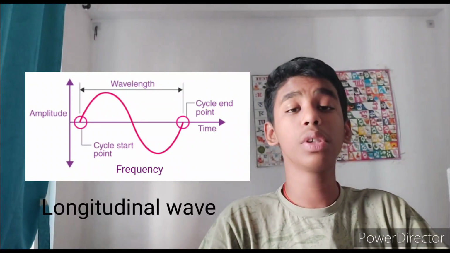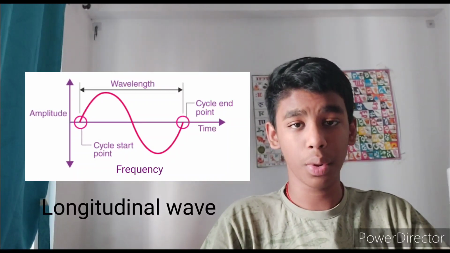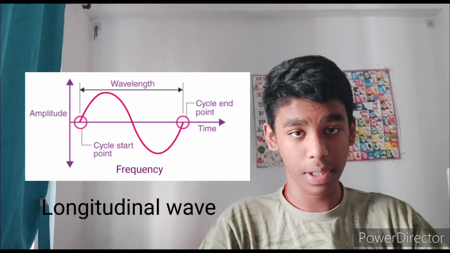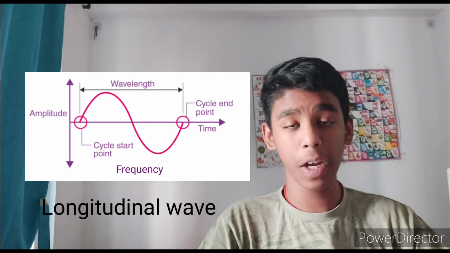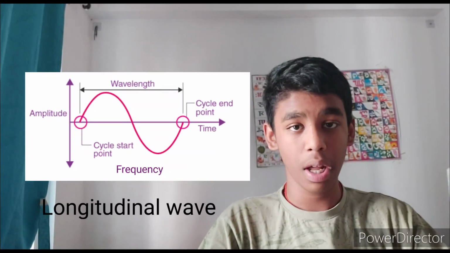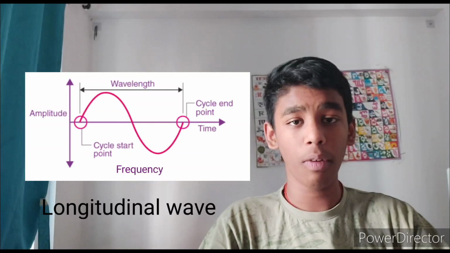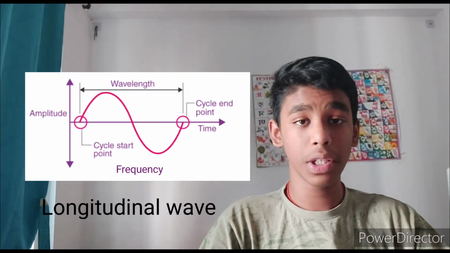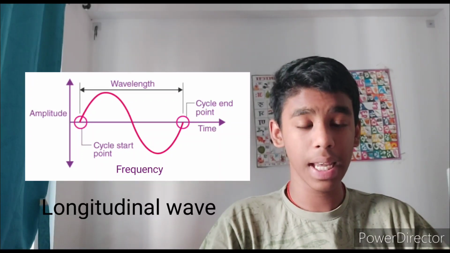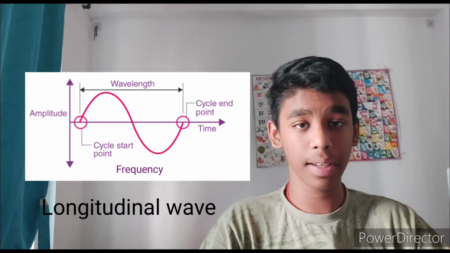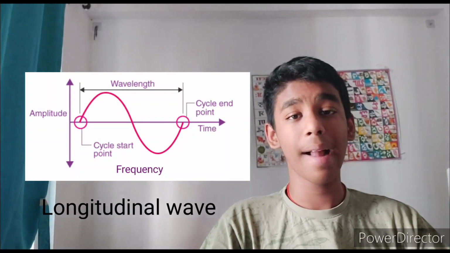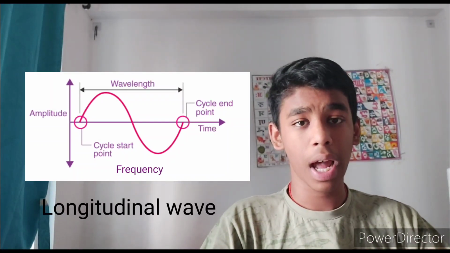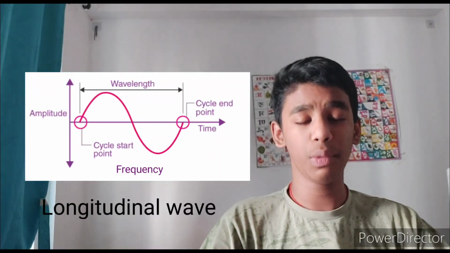Now, sounds travel in longitudinal waves. In longitudinal waves, the disturbance travels. For example, if there's a medium, that is a gas, and each molecule vibrates, that is what makes the sound. When one molecule vibrates, the vibration goes from that molecule to another molecule and this continues. It is in the form of a wave, and the wave is called a longitudinal wave.